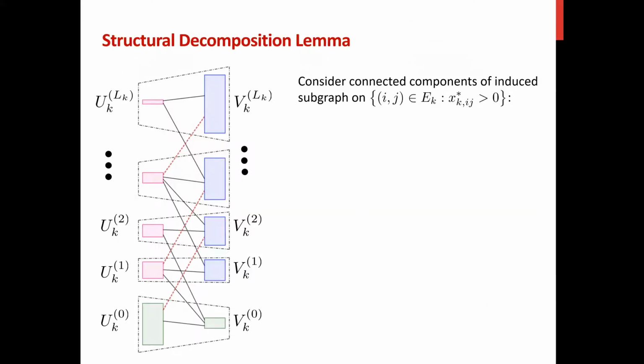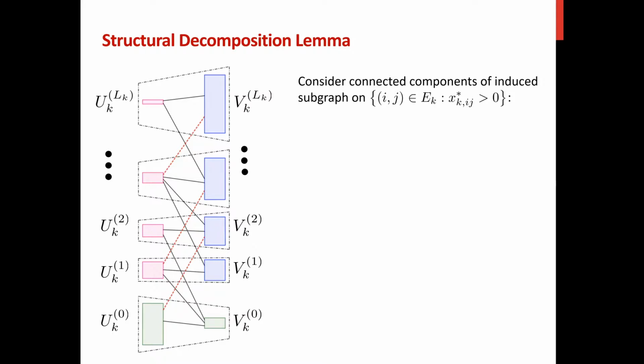And to do this, we need to introduce a structural decomposition lemma. First, let me remind you that xk star is a fractional solution we solve from the convex program at stage k. Now let's consider a subgraph which contains all the vertices in stage k, in other words, uk and v. And we will consider a subset of edges from ek. Basically, an edge ij in ek will be added here if its corresponding xk ij star is positive.